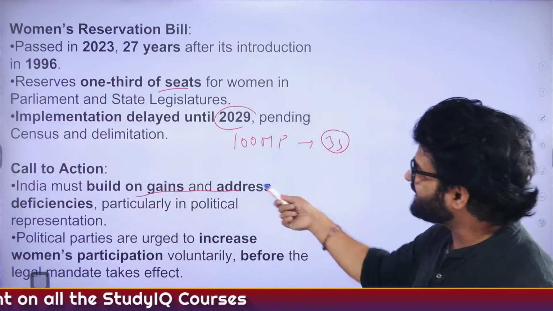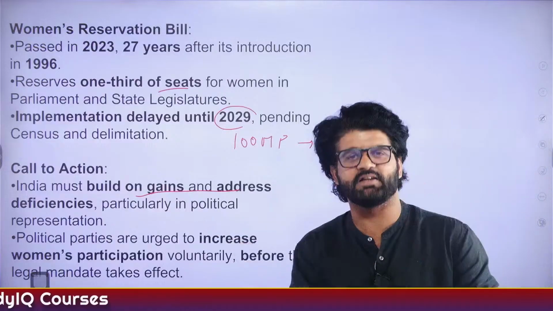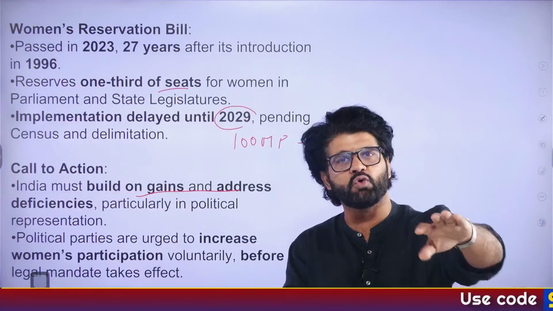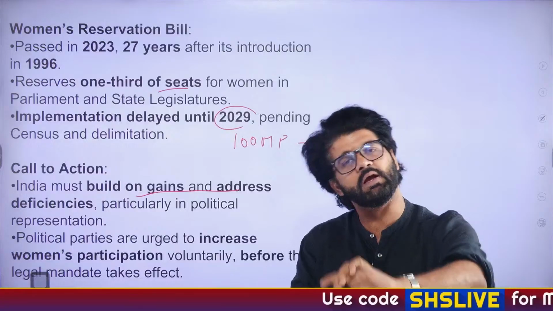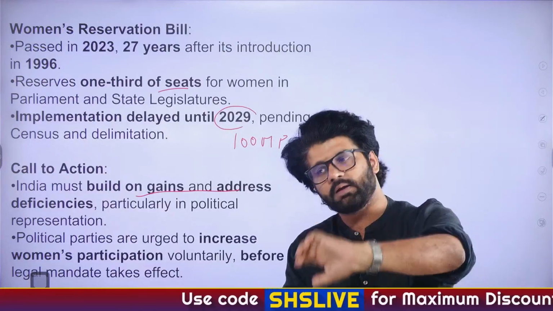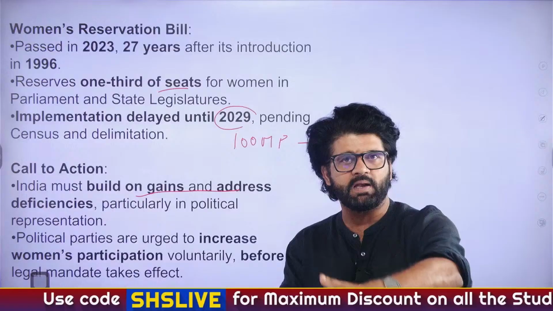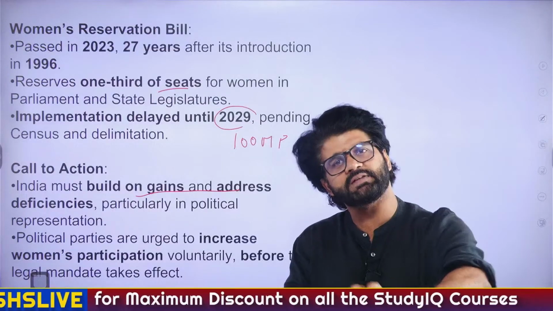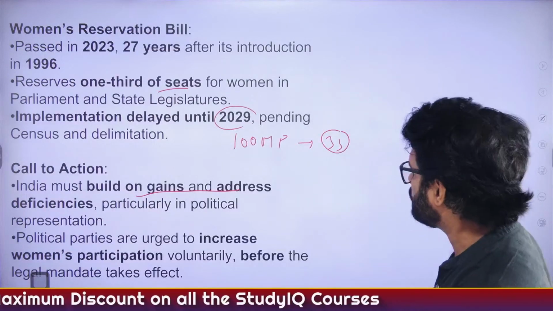So, call to action. India must build on gains and address deficiencies. That's what this author is saying. Let's not focus on improving the global gender gap report index, everything. Let's focus on political empowerment. Let's try to increase the number of women MPs and MLAs. The Global Gender Gap Report and India's ranking will take care of themselves. So we don't need to work too much.